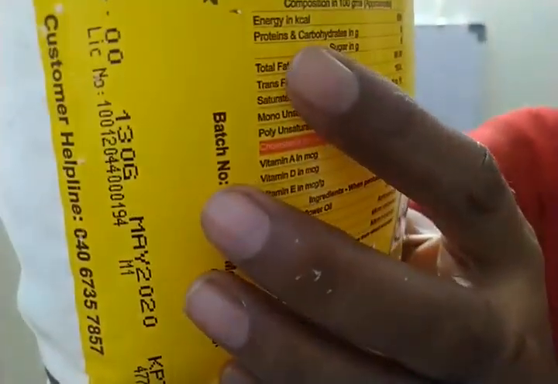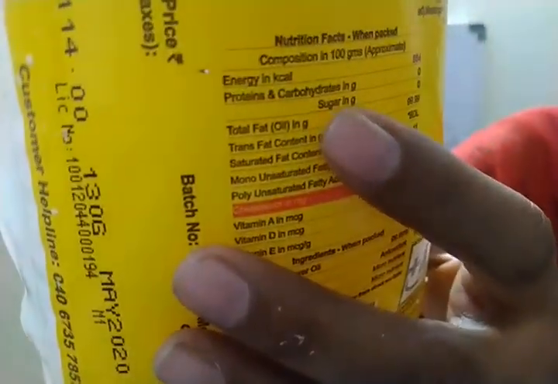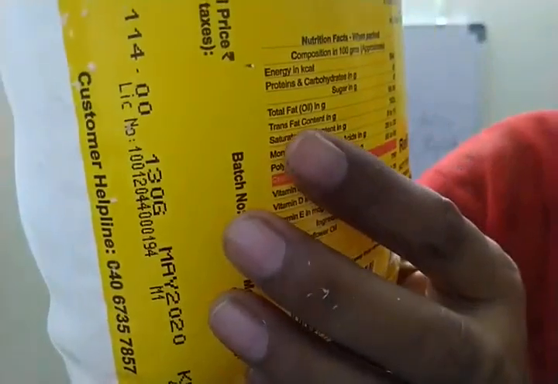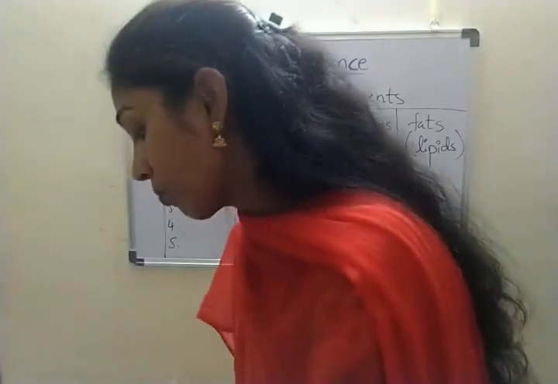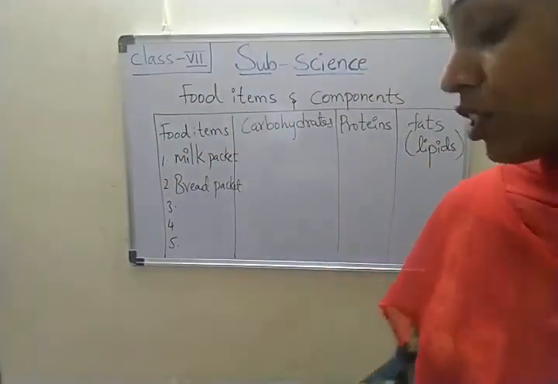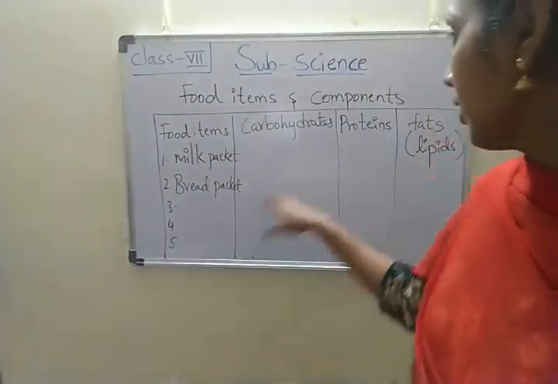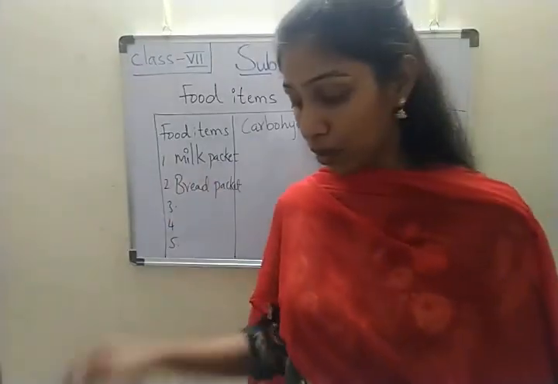And coming to the oil packet, components present in the oil packet: energy, proteins, carbohydrates, sugar and total fat. So there are many. So children, please note down which are present in the packets in the given table.